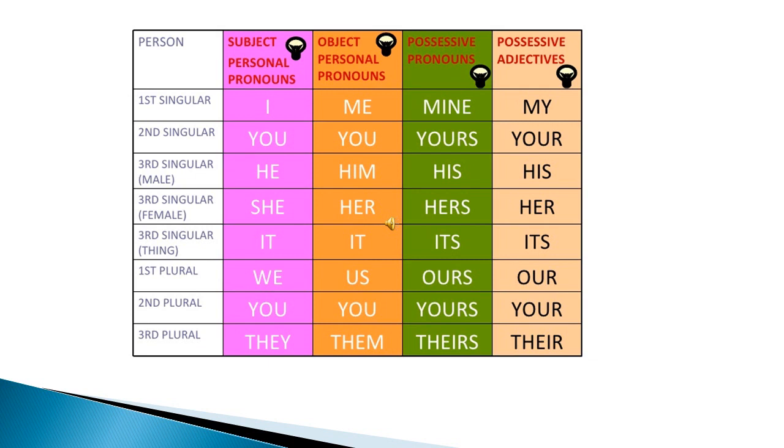And objective personal pronoun, as you can see, if we use I subjective, so we use object me. If we use subject you, so you is also the object. If we use subject he, so object of he is him. If we use subject she, so object of she is her. If we use subject it, so object is also it. So if we use subject we, so object is us. If we use subject you, so subject remains you. If we use subject they, so object is them.